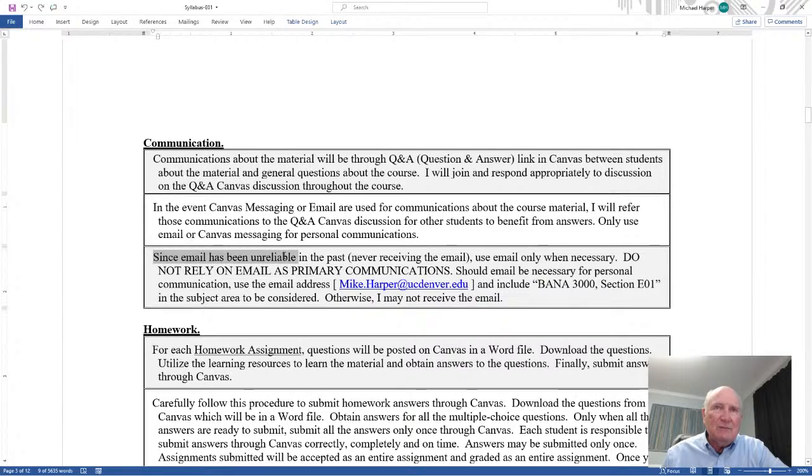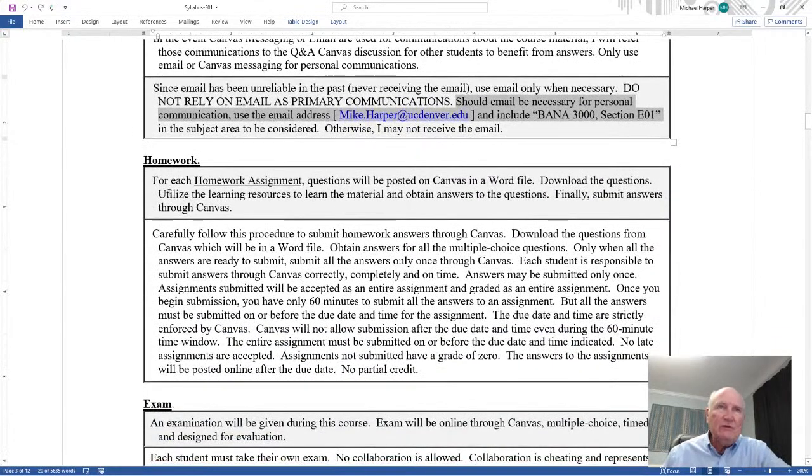Since the email has been unreliable in the past, for example, a lot of times I never receive the email because you email it to the wrong person. Use email only when necessary. Do not rely on email as primary communication. Okay, use the Q&A for primary communications. But should email be necessary for personal communications, and sometimes that's true, then use this particular email address and include BANA3000 section E01. So I'll know what section you're in. That's going to be important because I have more than one section. Make sure that I know what section you're in, and it's this course.